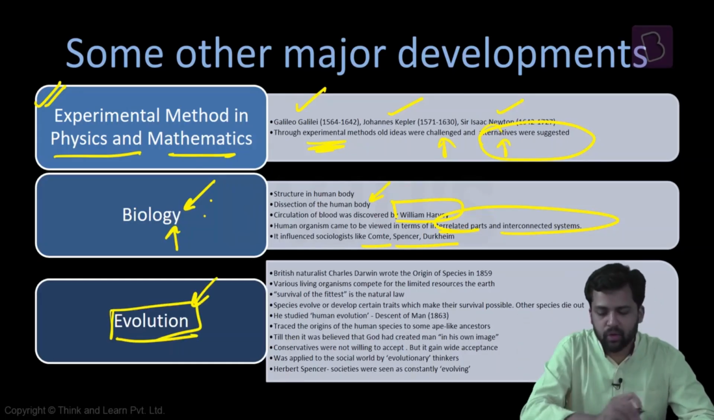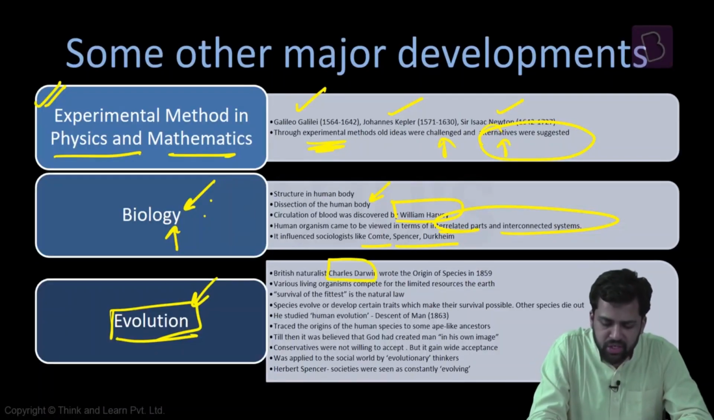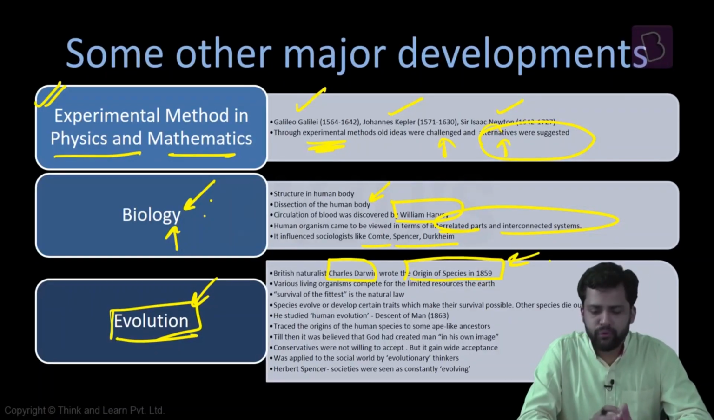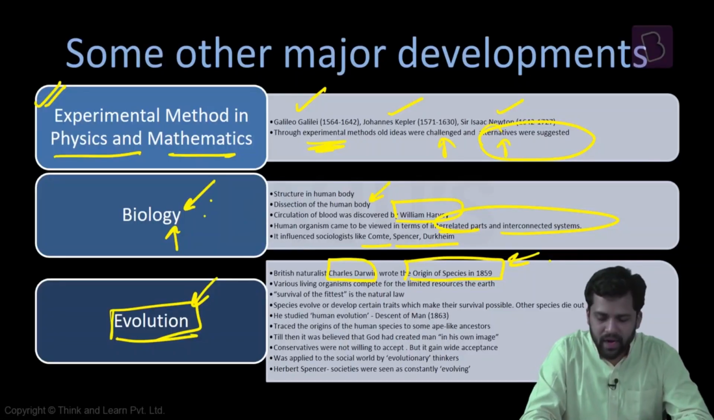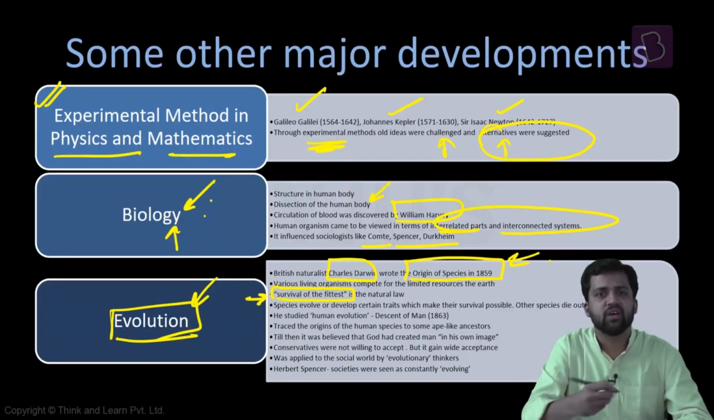Another very significant development was the development of the concept of evolution. British naturalist Charles Darwin wrote the book Origin of Species in 1859. He's saying that the amount of resources on Earth is limited, and various living organisms on Earth try to compete for these resources. There's always a fight among these organisms for survival. And he's saying that only the fittest survive. There's always the survival of the fittest in this competition for scarce resources.